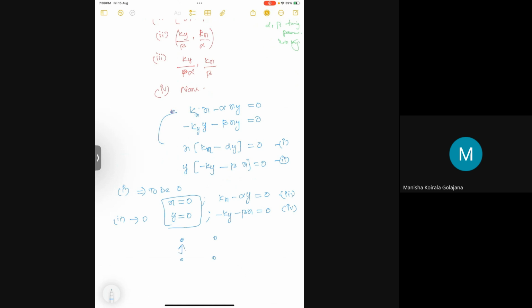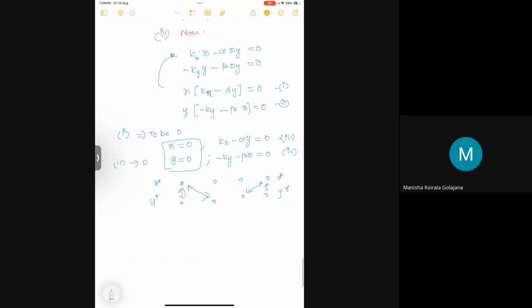This can be the combination, or this can be the combination; similarly, this or this, of x and y, the equilibrium points I'm saying. Considering the first combination, x equal to 0, y equal to 0. So this is one equilibrium point that is possible.